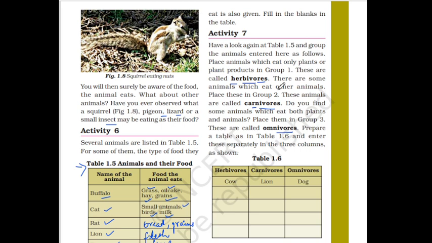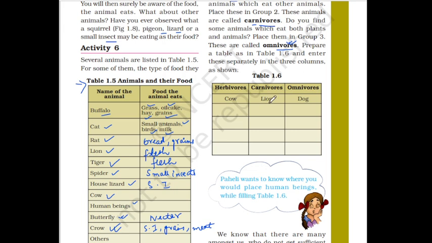Then comes the last, that is omnivores. Now what about those animals which can feed on plant products and on animal products as well? They are known as omnivores. So organisms which feed on both plant as well as animal products are known simply as omnivores. Now there is a table given to you with 3 sections: the first one is for herbivores, second for carnivores, and third for omnivores.